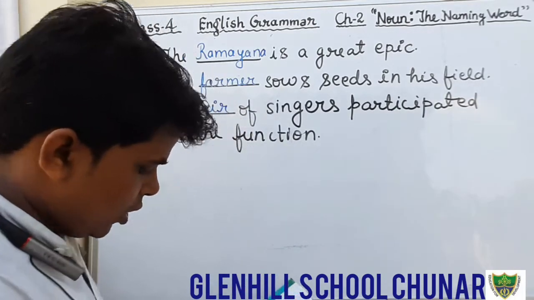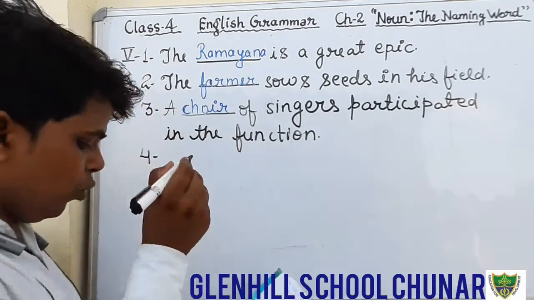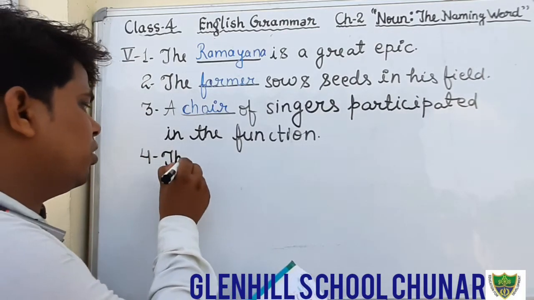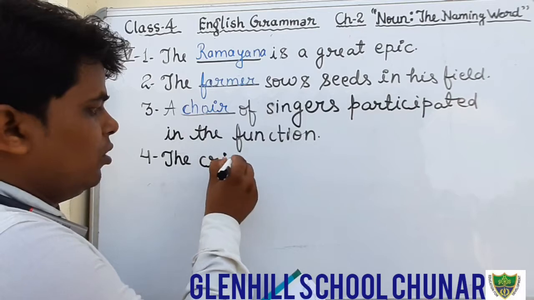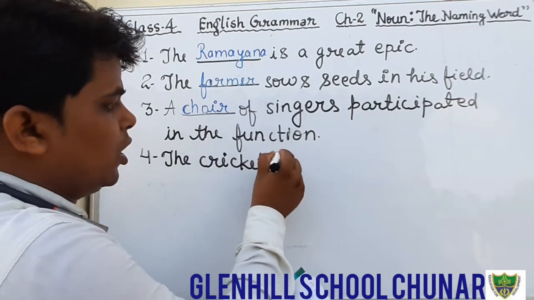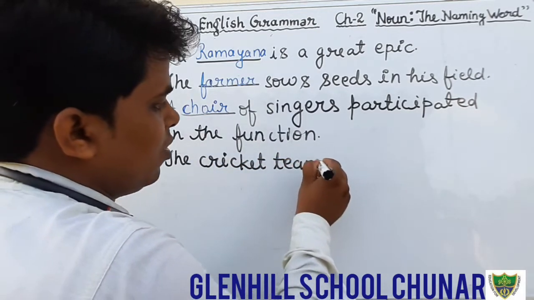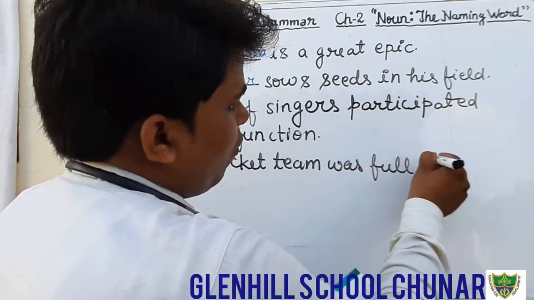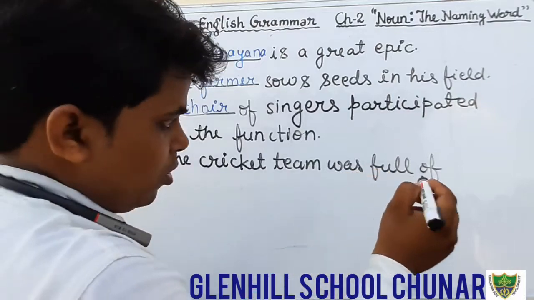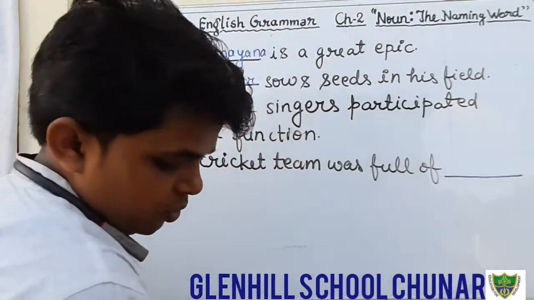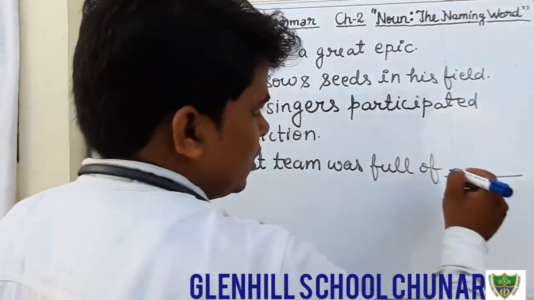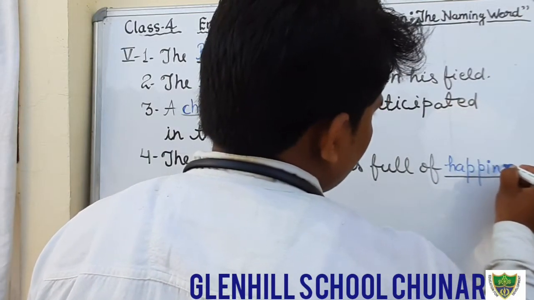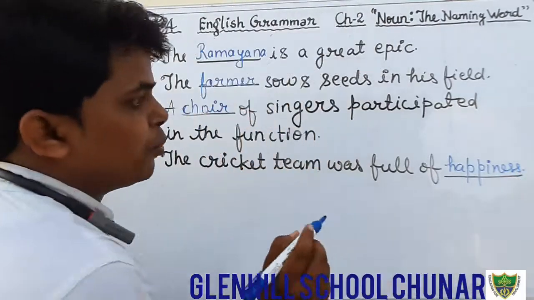Question number next. Question number 4. The cricket team was full of blank. You have to fill in a noun. Okay, goodness, happiness. You will fill in happiness. Happiness is an abstract noun.